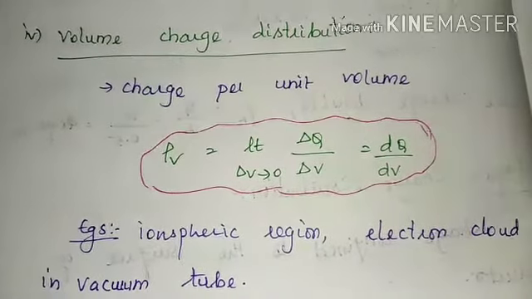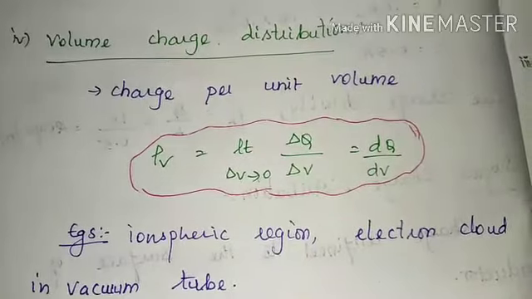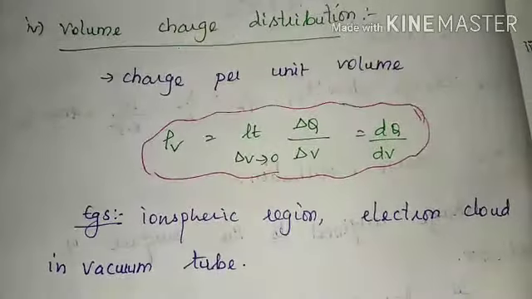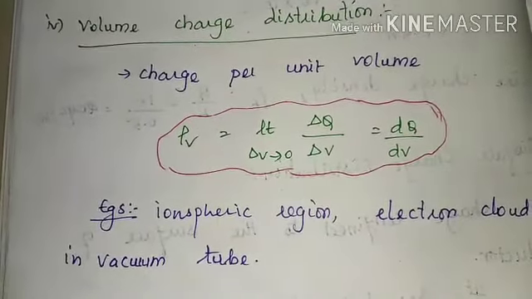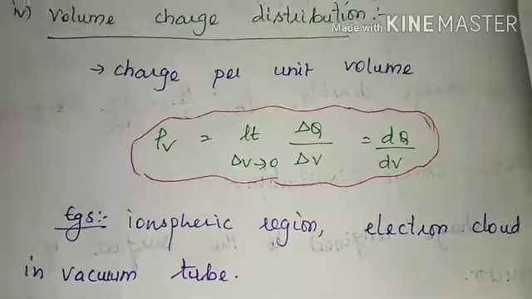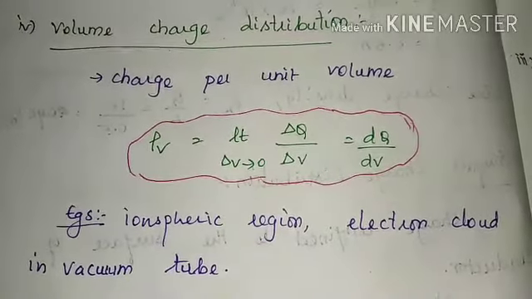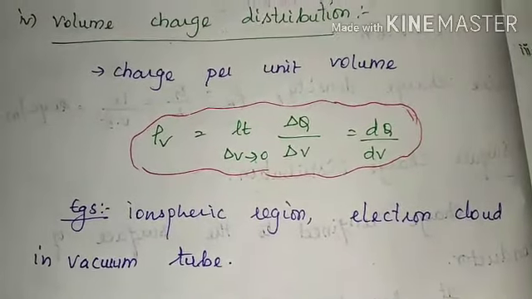So dv, what is it? It is a differential volume. Del v is a small volume and dv is a differential volume. The examples for volume charge distribution are the ionospheric region and electron cloud in a vacuum tube. These are all volume charge distribution examples, right?